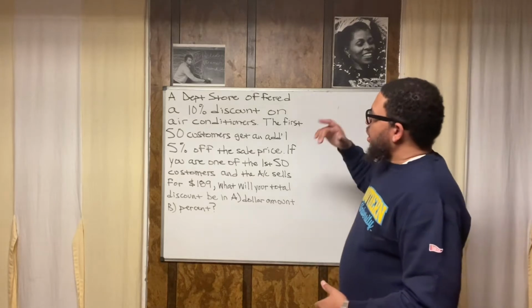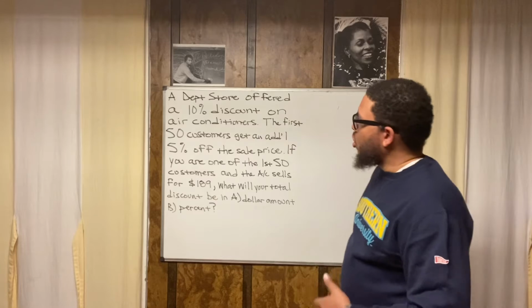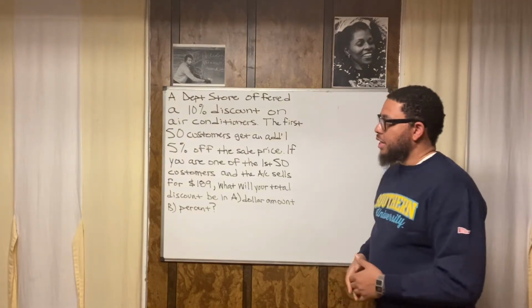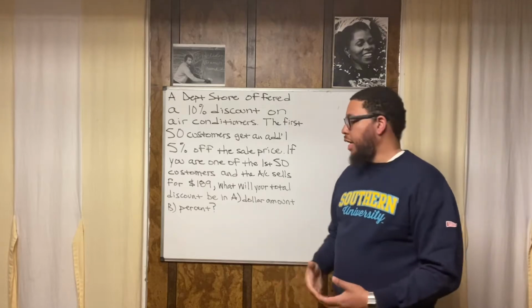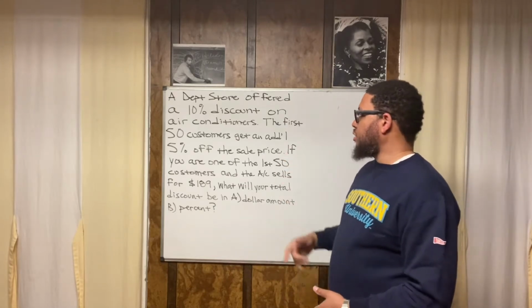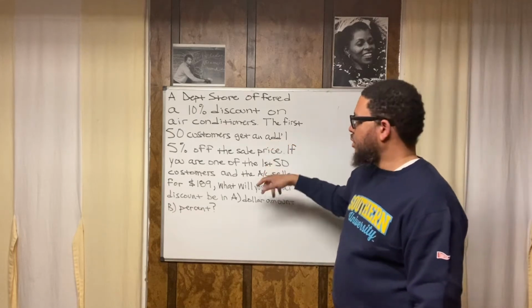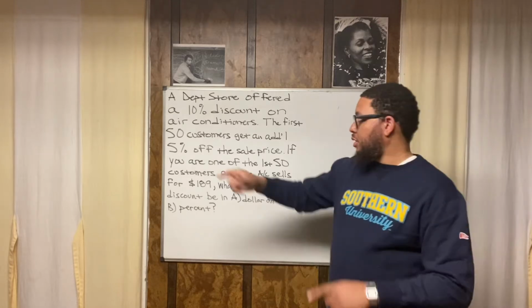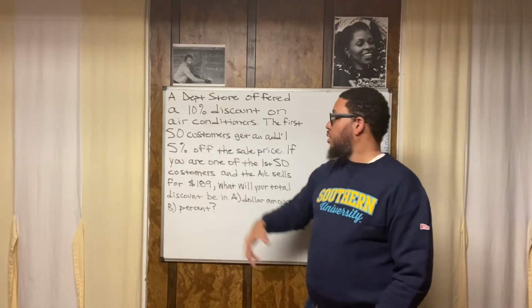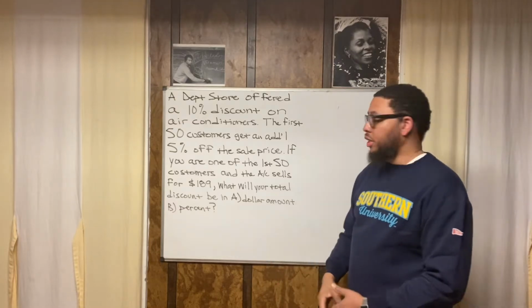All right, we start reading this. A department store. That's an abbreviation. A department store offered a 10% discount on air conditioners. That's realistic, right? That happens. The first 50 customers that come into the store get an additional 5% off the sale price. So that's a 10% discount and a 5% discount for the first 50 customers. So if you're 51, you're out of luck. Oh, well, should have got there earlier.